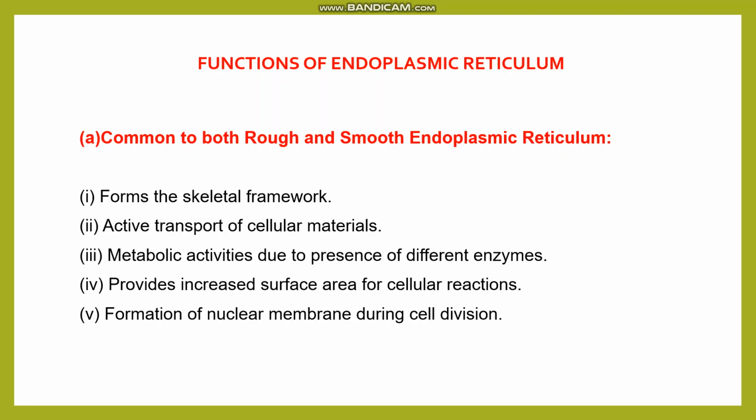Next are functions of the endoplasmic reticulum. As it is of two types, rough and smooth, both have different functions. Some functions are common to both. These are: they form the skeletal framework, they actively transport cellular material, they carry out metabolic activities due to the presence of different enzymes, they provide increased surface area for cellular reactions, and they help in nuclear membrane formation during the cell